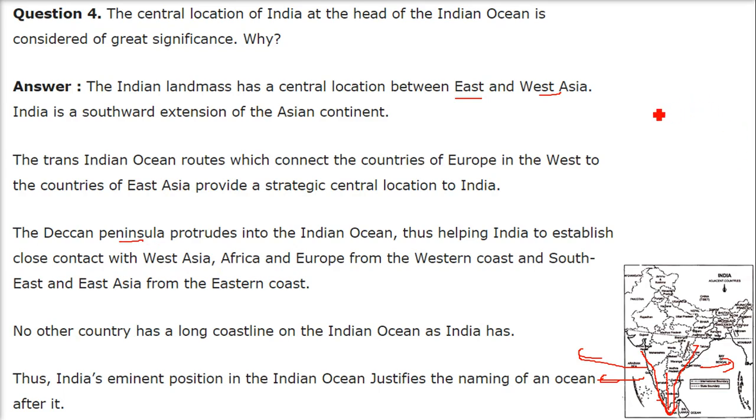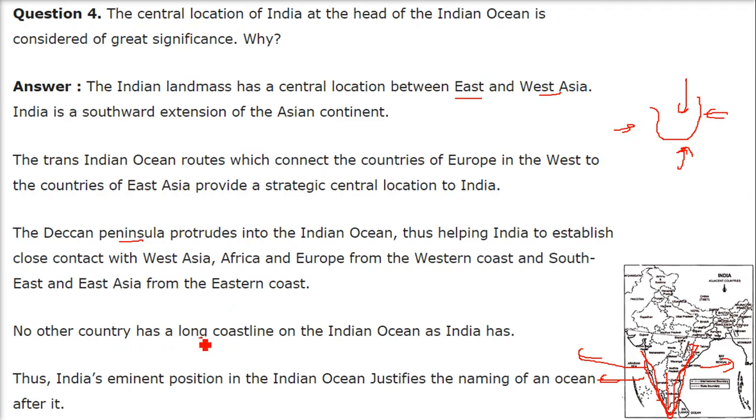Peninsula means an area where one side is landmass and the other is sea or water. This protrudes into the Indian Ocean, thus helping India to establish close contact with West Asia, Africa and Europe from the western coast, and Southeast Asia and East Asia from the eastern coast.